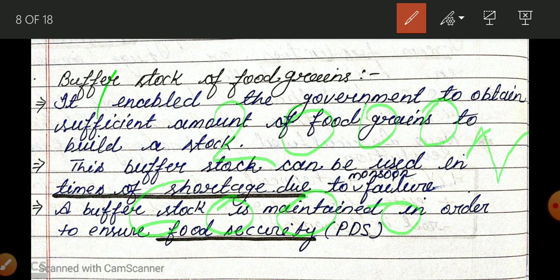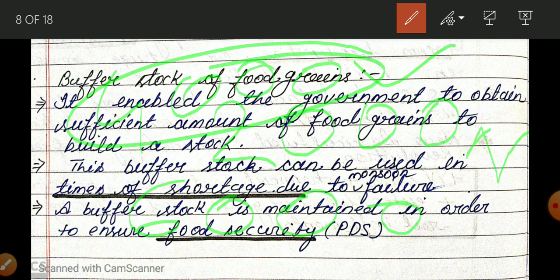So there is an extra production of wheat and rice of 4000, and this was purchased by the government, and the government maintains a buffer stock. They store it in storage houses. That is known as a buffer stock.